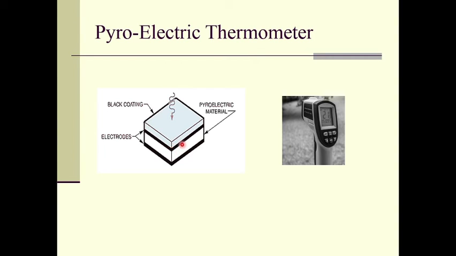On this pyroelectric material, on both sides we have two electrodes, right? So one part of this will be at the lower temperature and the other part will be at the higher temperature, right? So this is a typical pyroelectric kind of thermometer that is used, right?